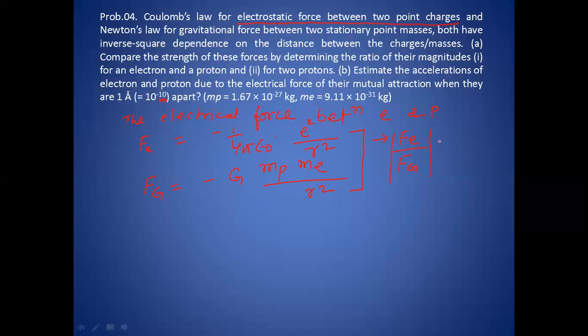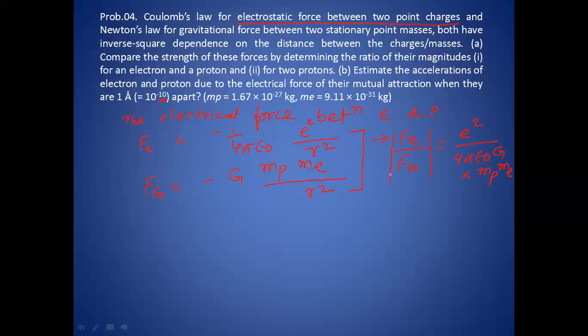If we divide these two, the r square will cancel out, and the term we get is e square divided by 4 pi epsilon naught multiplied by G multiplied by mass of proton and mass of electron. This is Fe divided by Fg.